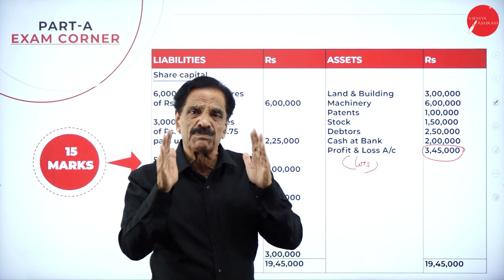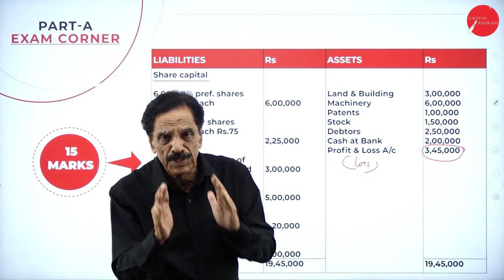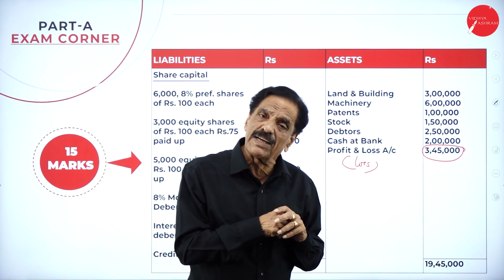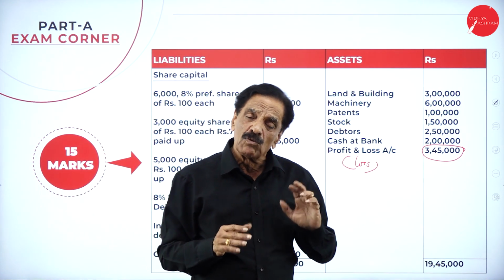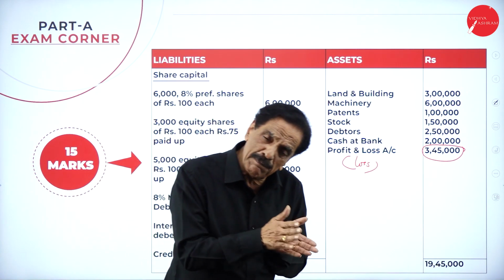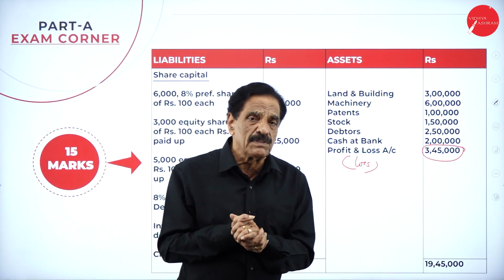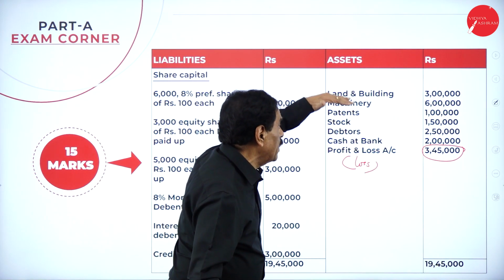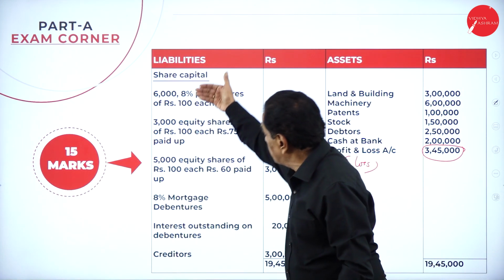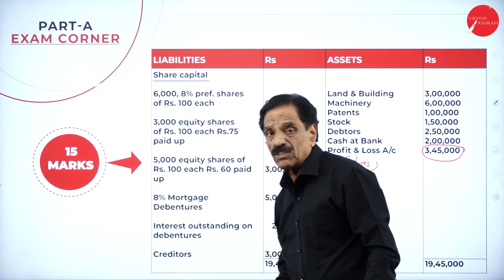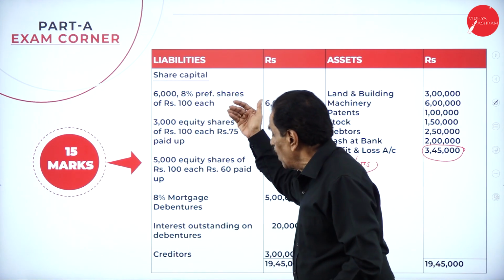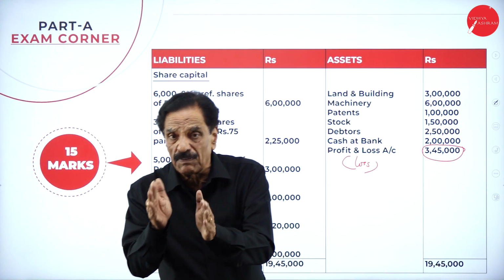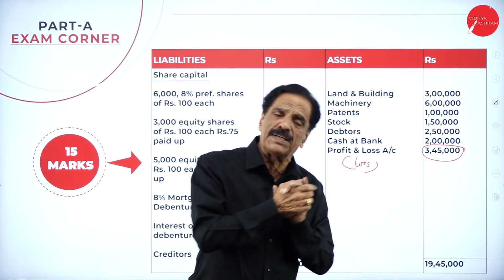So what is the first duty of the liquidator? He will come and ask, why has the company been liquidated? What's the reason? Is it a voluntary liquidation or compulsory liquidation? Once you understand this, it may be compulsory, it may be voluntary. What is the next thing he will know? He finds out what the value of the assets is. He sees the balance sheet. What is the value of the assets he has got? What is the value of the liabilities he has to pay? How many equity shareholders, how many preference shareholders, how many debentures are there? He will go through them. That means he finds out the value of the assets and the value of the liabilities. This is the first step.